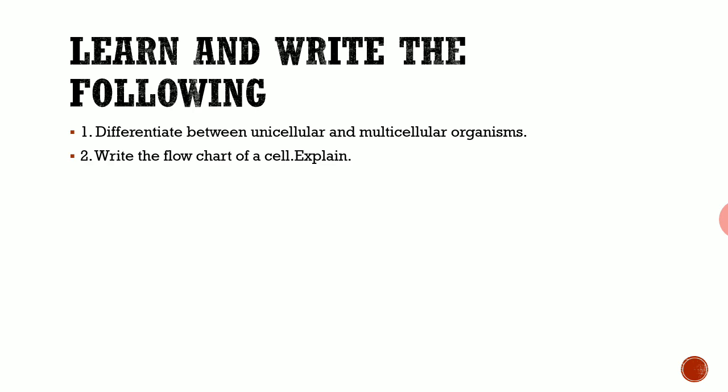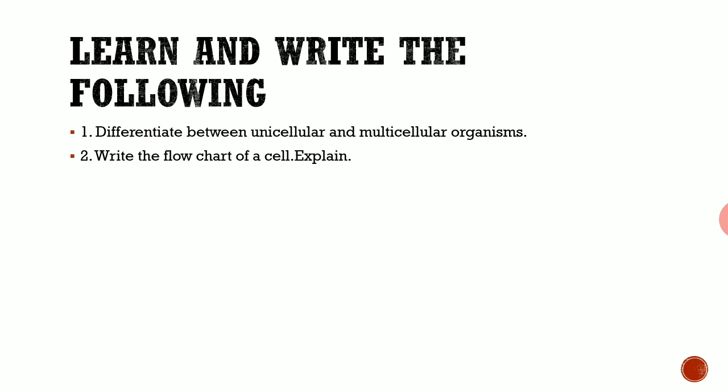And here are your questions, which you are going to learn and write. The first one: differentiate between unicellular and multicellular organisms. You can write a few points in general also. What is meant by unicellular and what is meant by multicellular organisms, with an example you want to write.